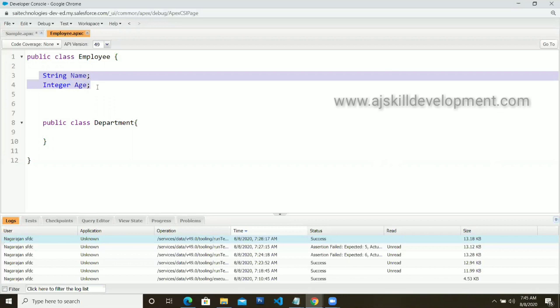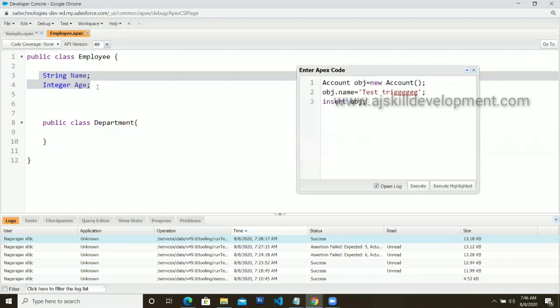So what about these variables, name and age? Whether you can access them from outside or not, whether you can access them from your console window, is it possible from the developer console? What is the scope? Anyone? What is the scope of name and age? Those are private. Yeah, by default it's private.